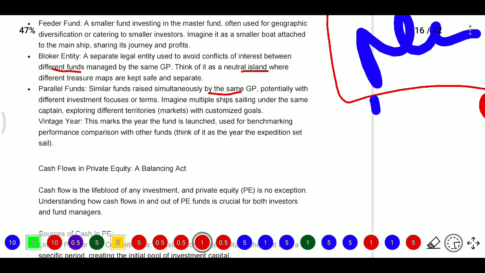Now I have knowledge and want to invest in infrastructure funds also. Similar funds will be raised by the same GP, potentially with a different focus and different terms. So at that time we will run another fund parallelly to this master fund. Here, it is like multiple ships sailing under the same captain, exploring different territories, with customized goals.